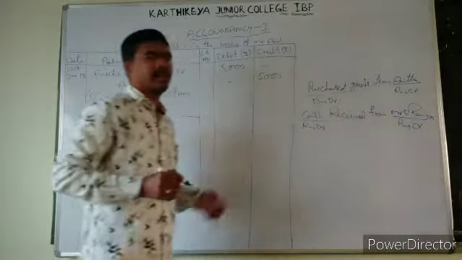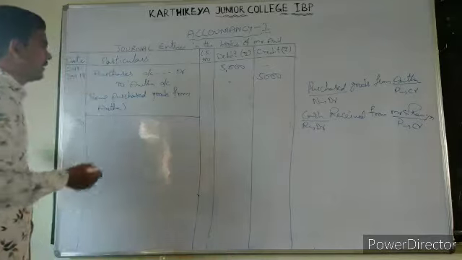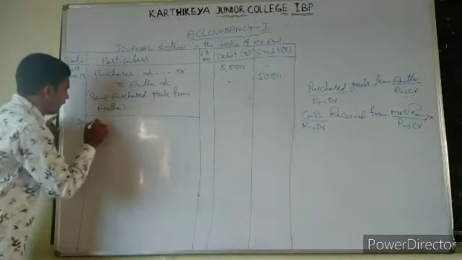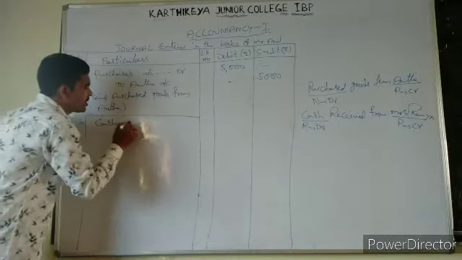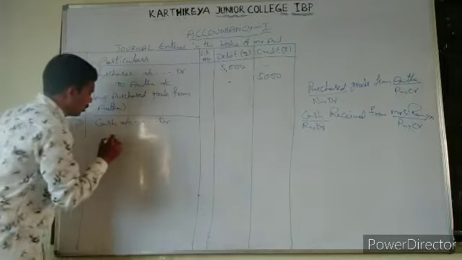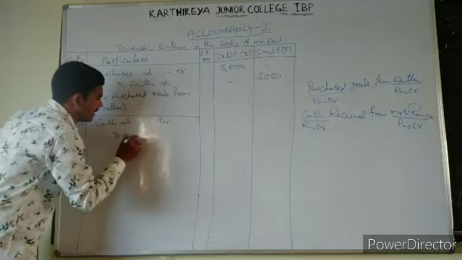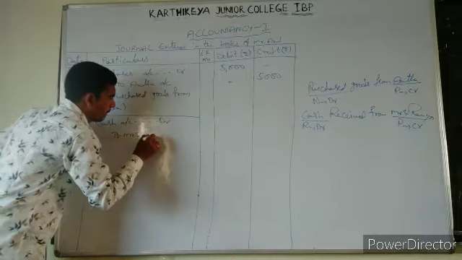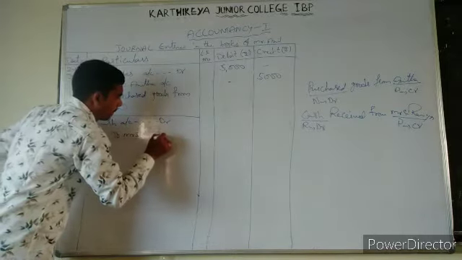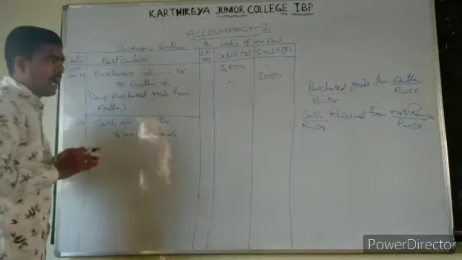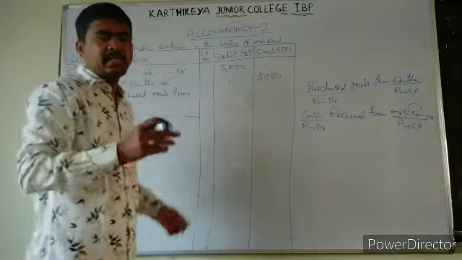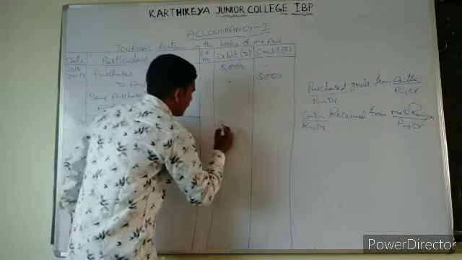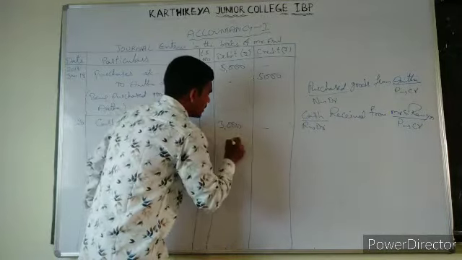Giver is credit line. Let us find the journal entry. What is that? Cash account debit to Mrs. Ramya account. How much cash did we receive? That is 3,000 rupees.